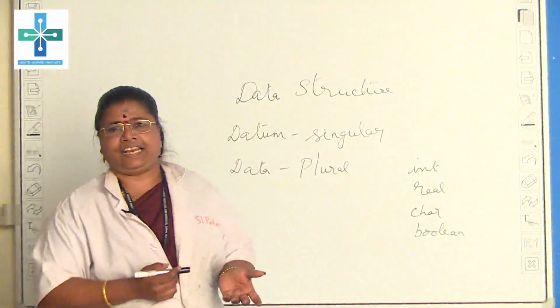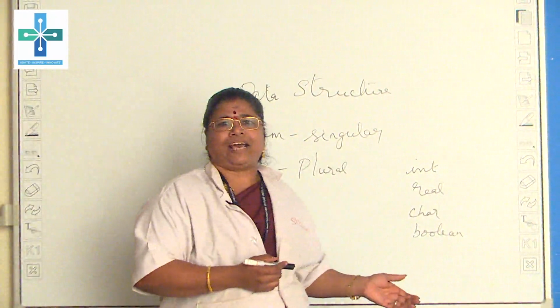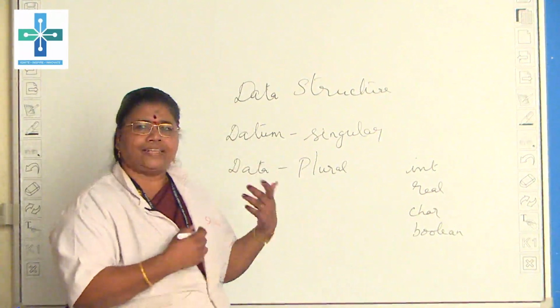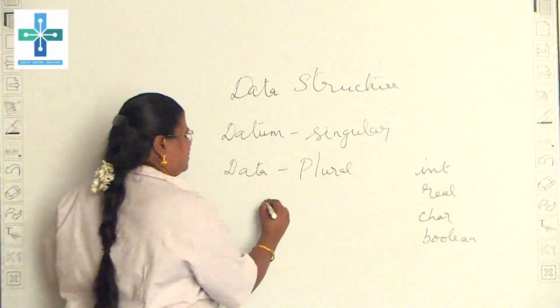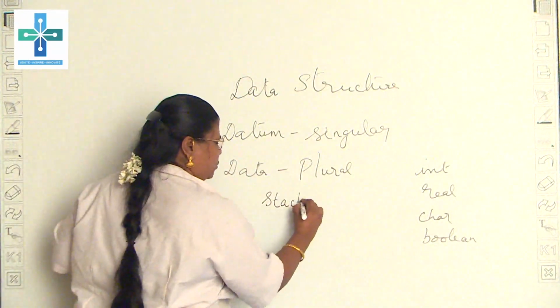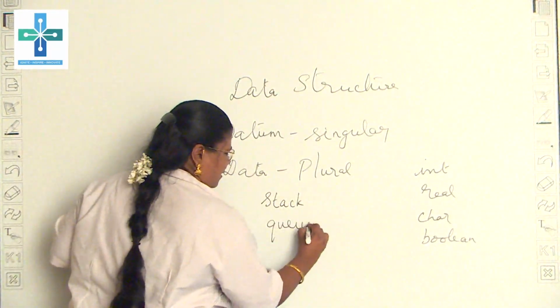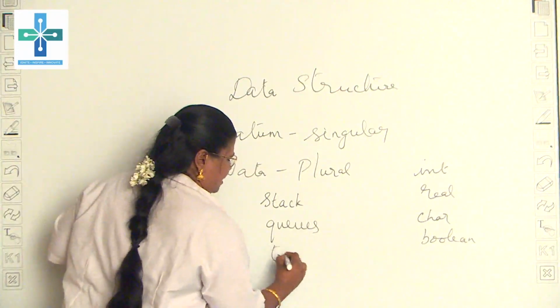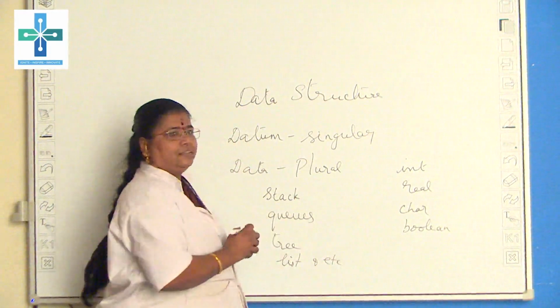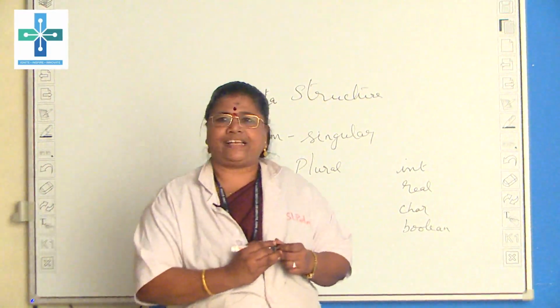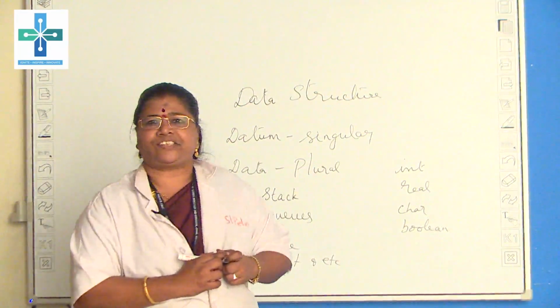What is a secondary data type? Using all those values, we create other data structures that we call secondary storage, that is, stack, queues, trees, lists, etc.